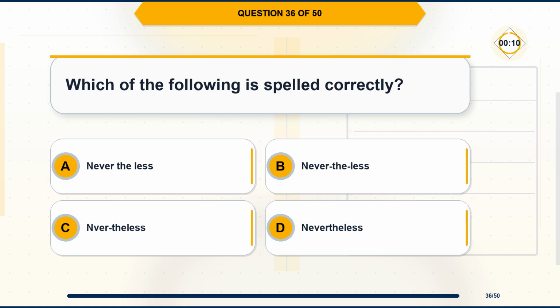Question 36. Which of the following is spelled correctly? Option A, nevertheless. Option B, nevertheless. Option C, vertheless. Option D, nevertheless.